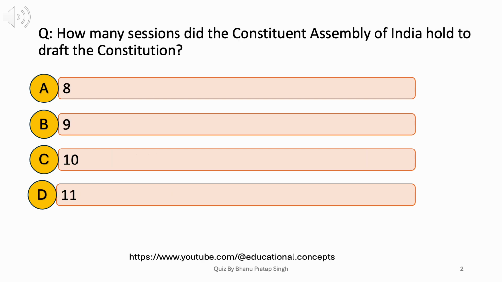How many sessions did the Constituent Assembly of India hold to draft the Constitution? A. 8. B. 9. C. 10. D. 11. Answer. D. 11.